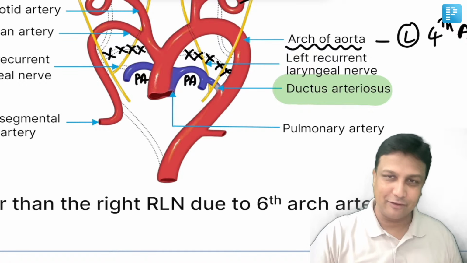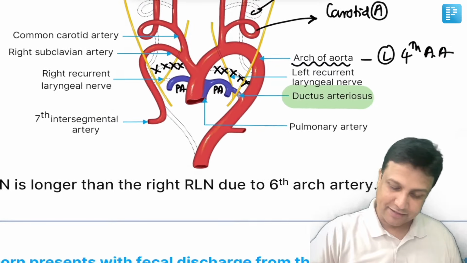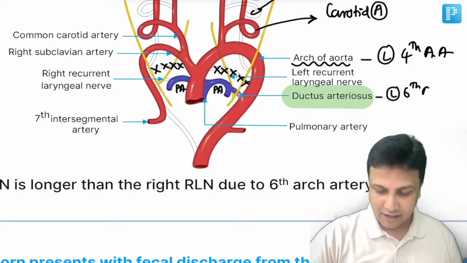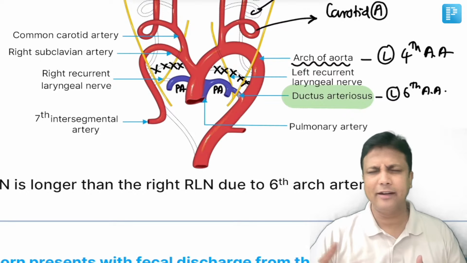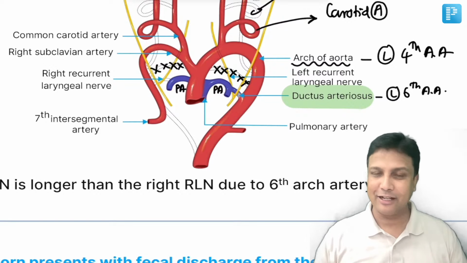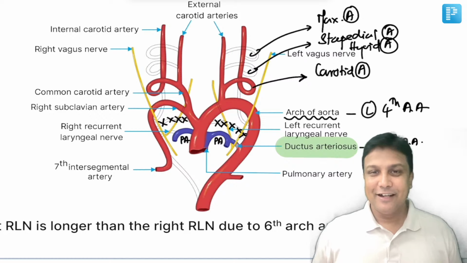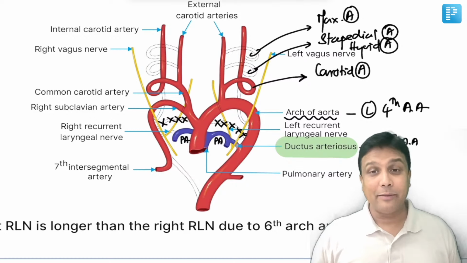Definitely it has to be derived from the left sixth arch artery, and that too only the distal part of that one. I think now you're able to easily handle this diagram, my dear friends. Is it okay? So in this manner, arch arteries will become easier for you.